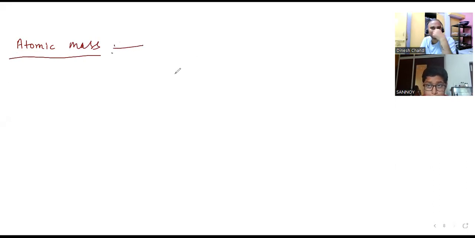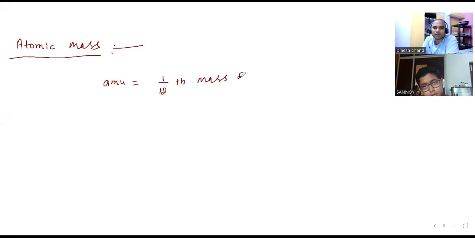What is the next point? Next topic, check in your book: atomic mass. How to define atomic mass? There are many ways to define it. One atomic mass unit, AMU, is equal to 1/12th the mass of a carbon-12 atom. That is one way.